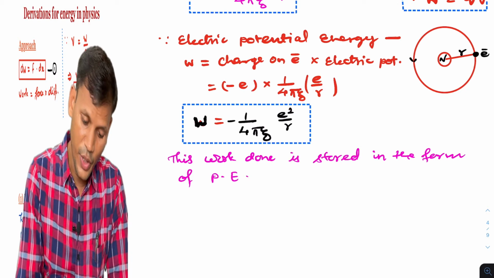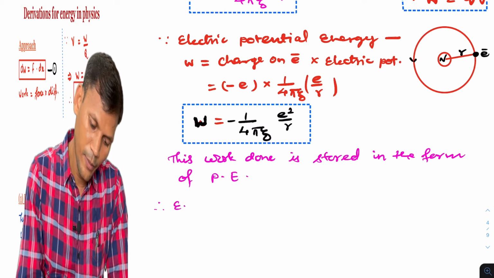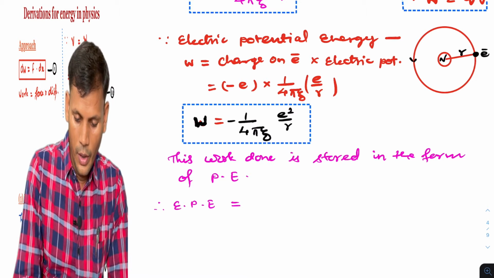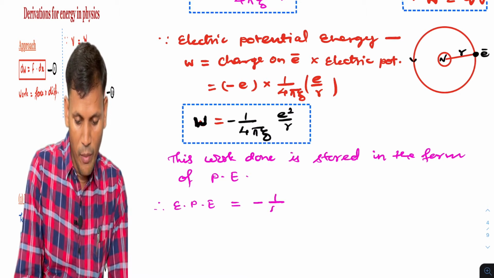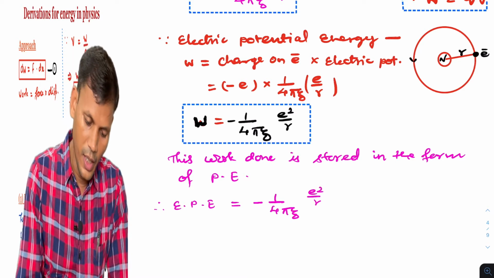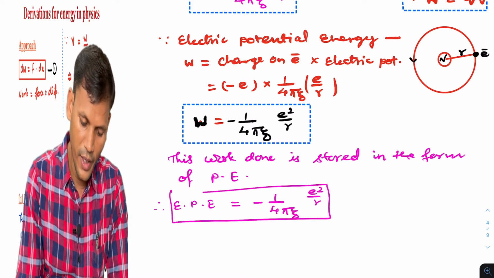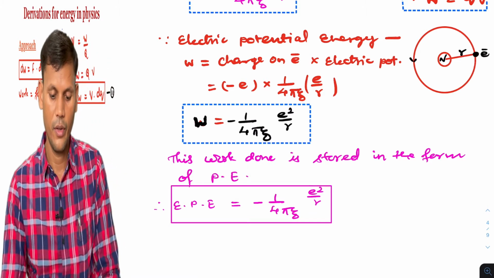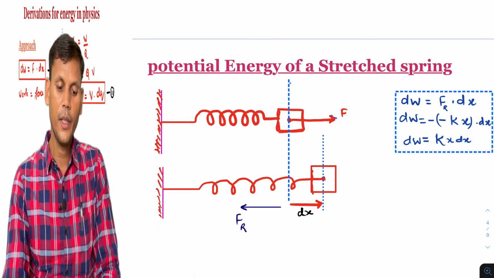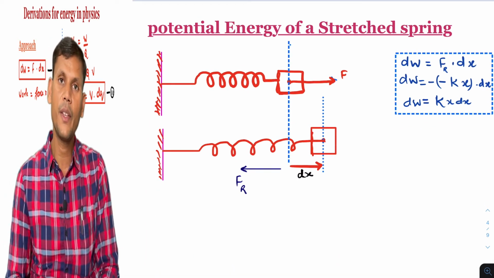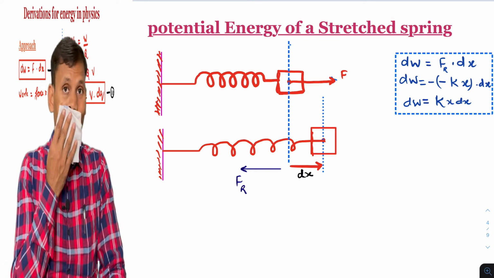So the electric potential energy is equal to minus 1 by 4 pi epsilon naught E square by R. This is the final expression for this derivation. Okay, next. So all these derivations were based on the electrical energy.